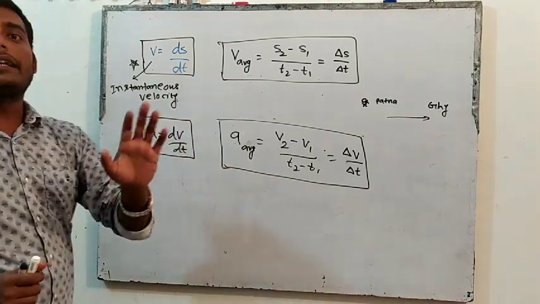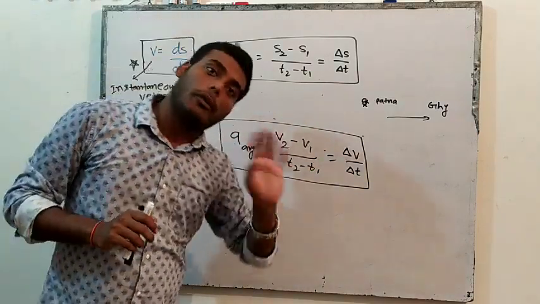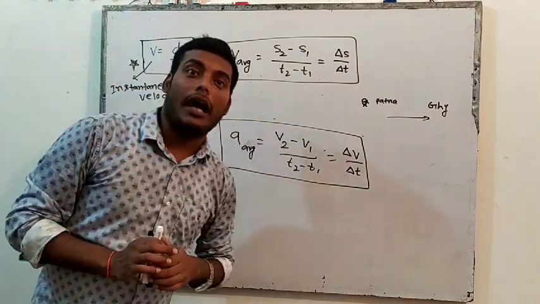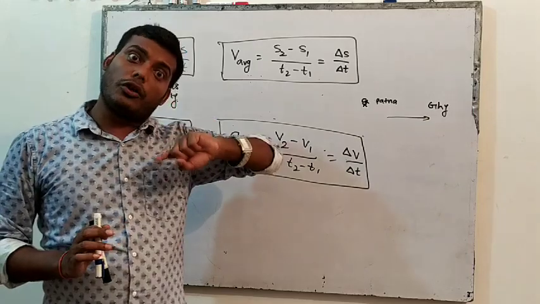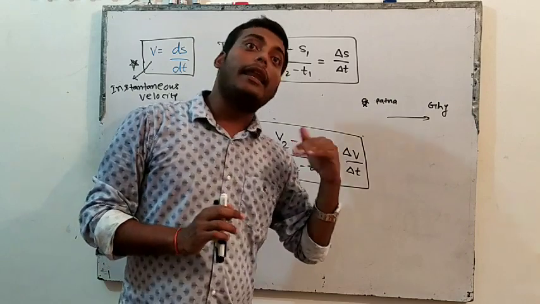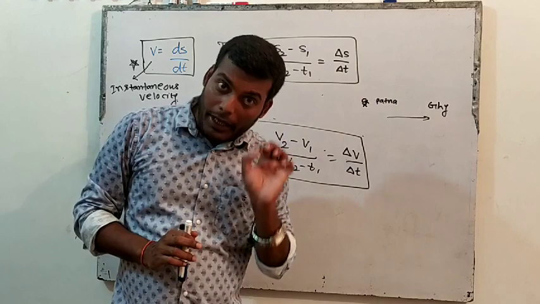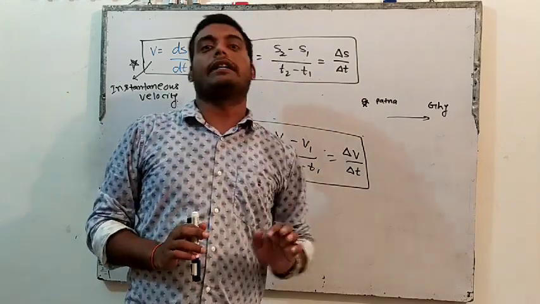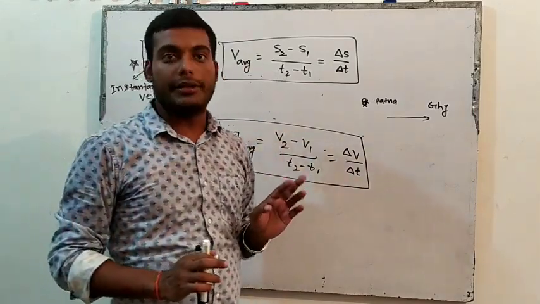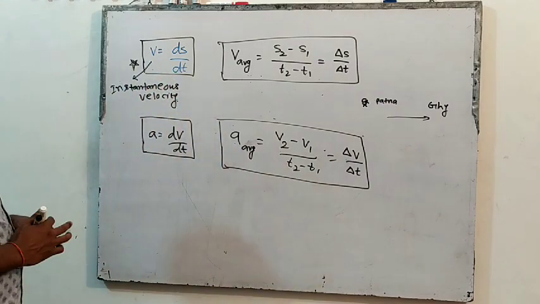Instantaneous means velocity at any particular instant. What does it mean? Suppose someone is going and there is an accident, then a policeman asks, what was your velocity when the accident took place? They are interested in the velocity of an object at a particular instant. So velocity at any particular instant is known as instantaneous velocity.